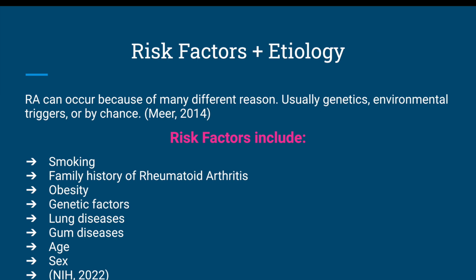Rheumatoid arthritis can occur because of many different reasons. Usually it's because of genetics, but it can also be because of environmental triggers or even just because of chance. Risk factors include smoking, family history of rheumatoid arthritis, obesity, genetic factors, lung diseases, gum diseases, and of course, age and sex again.